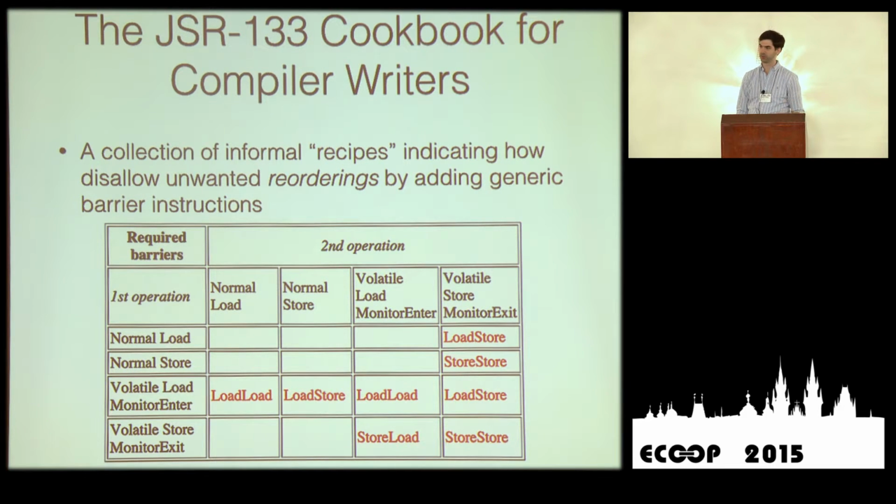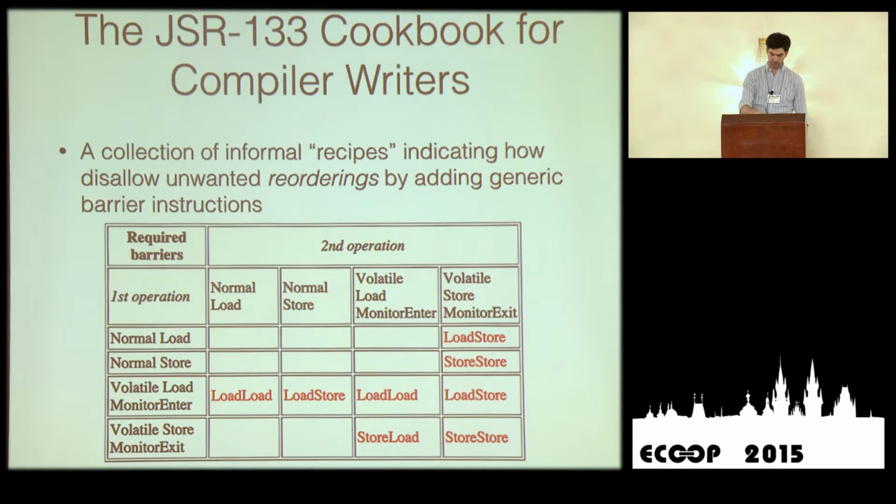So how do we go about doing this? Because we don't want to give specific rules in the form of this table for each architecture, he designed an intermediate representation with generic barriers that prevent the reordering of things. For example, if you have a volatile load followed by a normal load, then you have to put a load barrier.